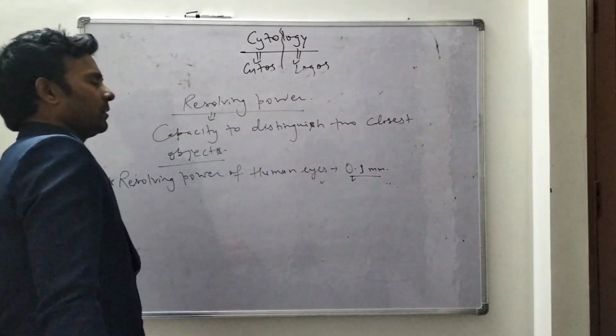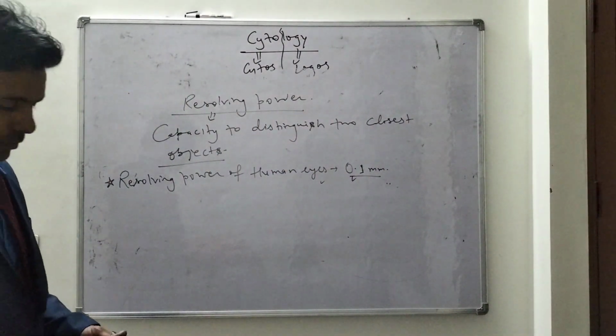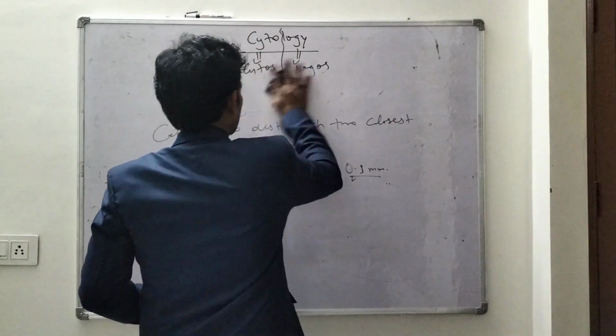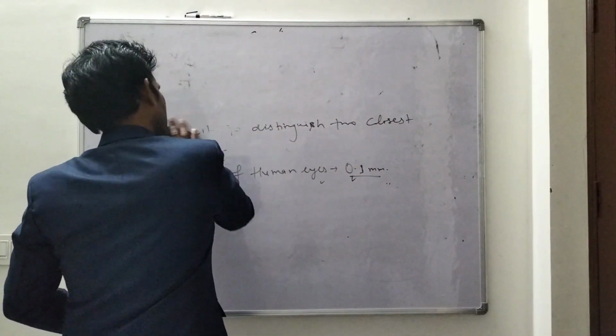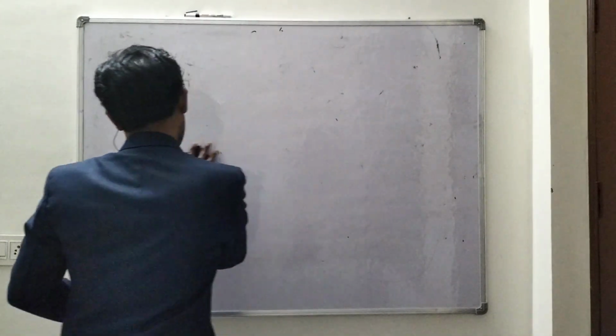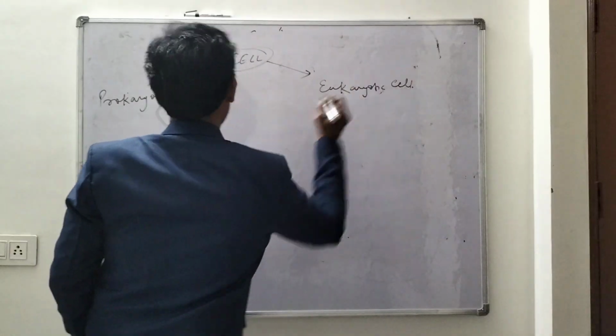Okay. Then types of cells. How many types of cells? We usually know that two types of cells are found in nature. One is prokaryotic and the second one is eukaryotic. Prokaryotic cell and the second one is eukaryotic cell.